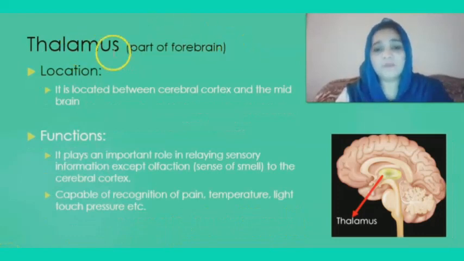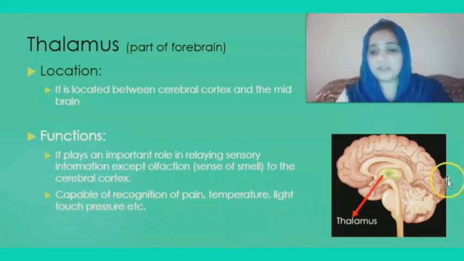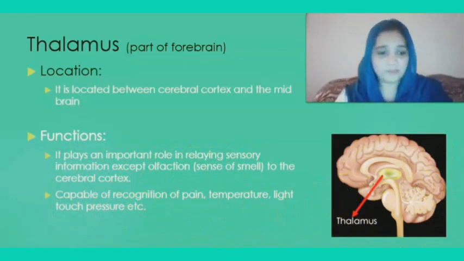Thalamus. It is a part of the forebrain. Location: it is located between the cerebral cortex and the midbrain. Functions: it plays an important role in relaying sensory information, except olfaction, the sense of smell, to the cerebral cortex. It is capable of recognition of pain, temperature, light, touch, pressure, etc. So here is a diagram that shows the location of the thalamus.